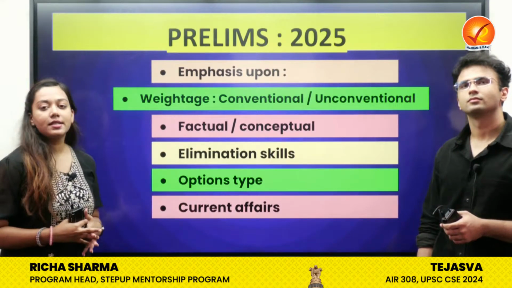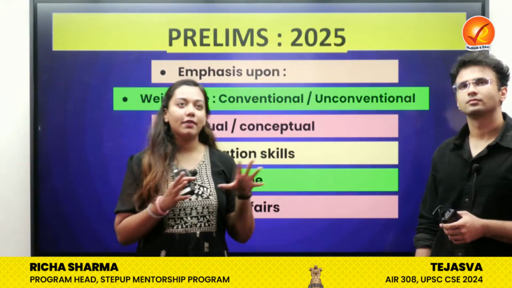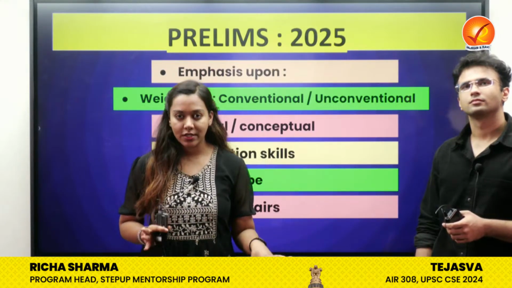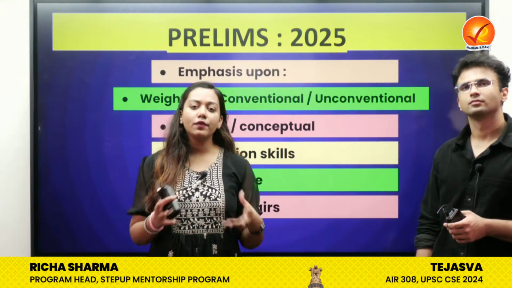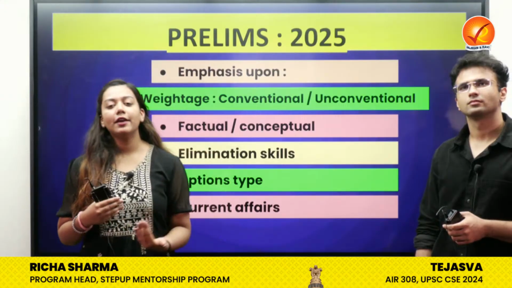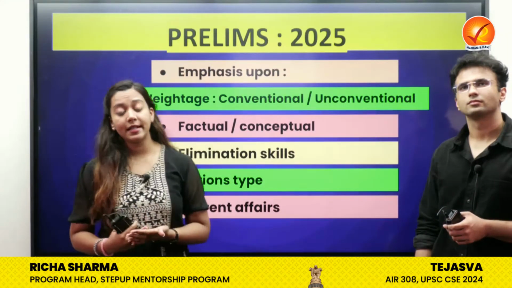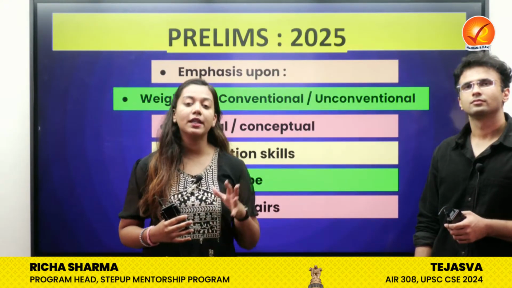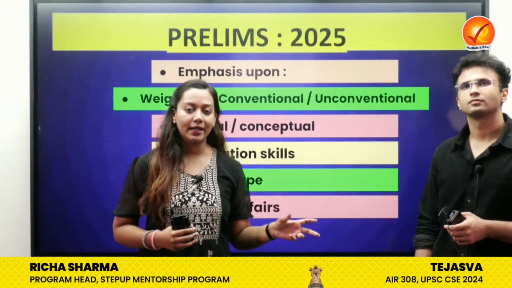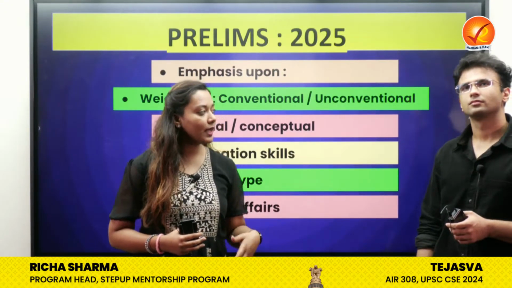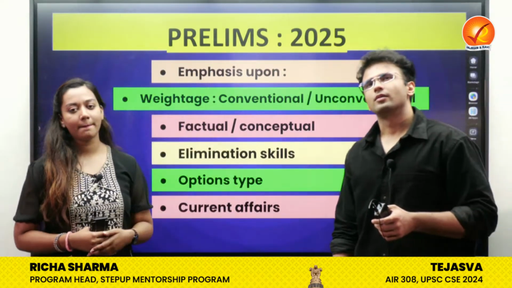The second one is, what was the weightage of the conventional areas and the unconventional areas? So most of the questions were actually derived from a lot of conventional areas, especially science and tech, geography, from basic standard books, but there was a little bit of unconventionality as well. So can you elaborate on that, the unconventional parts?